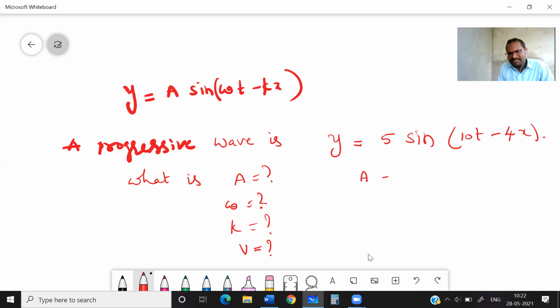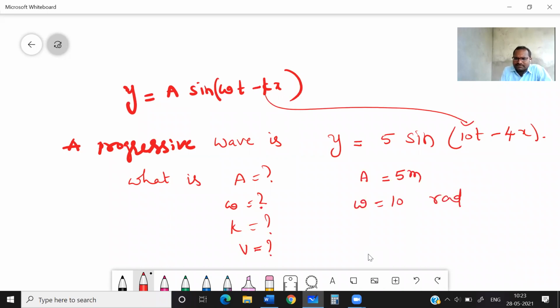Amplitude, how much? Directly 5. Let us imagine it is in meters, so 5 meters. From this, we can say omega is 10 radian per second. And what is the k value? 4 radian per meter, we can say.